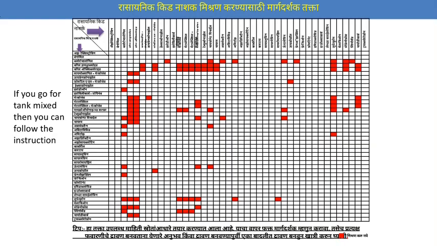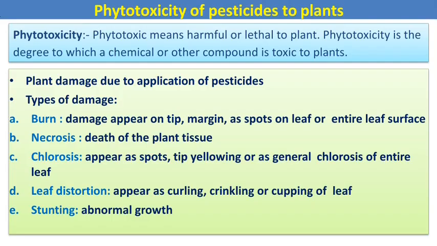Then this chart shows which pesticides, fungicides or fertilizers are compatible with each other. The red sign indicates that these two combinations do not mix, because they produce an incompatible mixture or a phytotoxic effect on the plants. If an insecticide mixture is incompatible, it produces a phytotoxic effect on the plants.